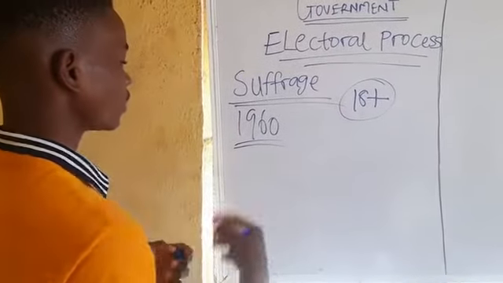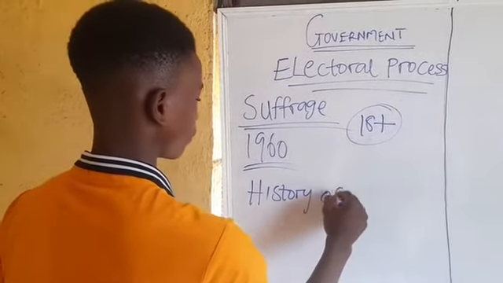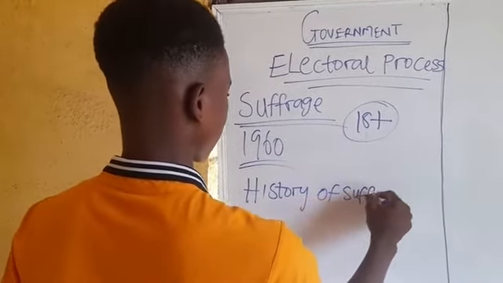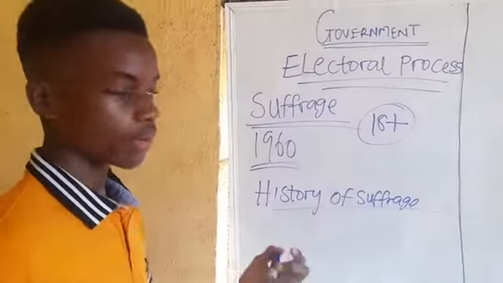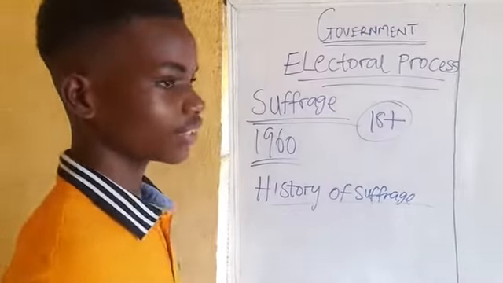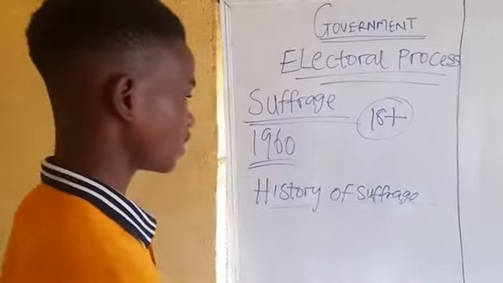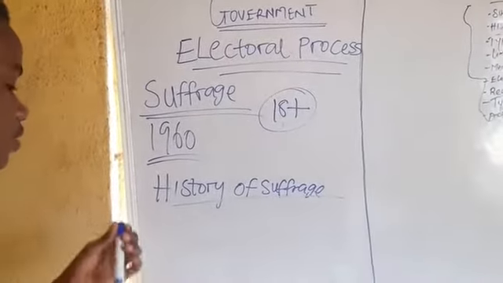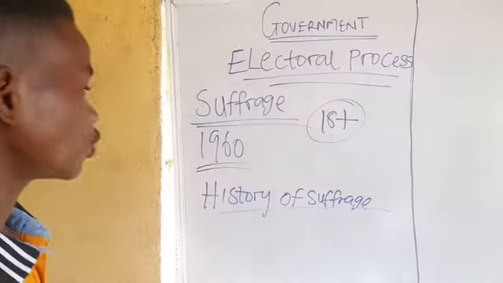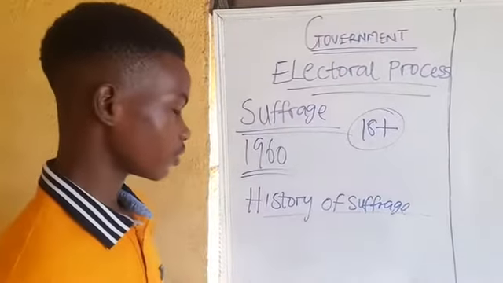So let's look briefly at the history of suffrage. Suffrage came about due to the agitation from certain individuals, because they were not allowed to vote, which denied them of their right. Back in the olden days, in the 18th century, only men were allowed to vote. Not just men, but men that had sufficient influence on others.